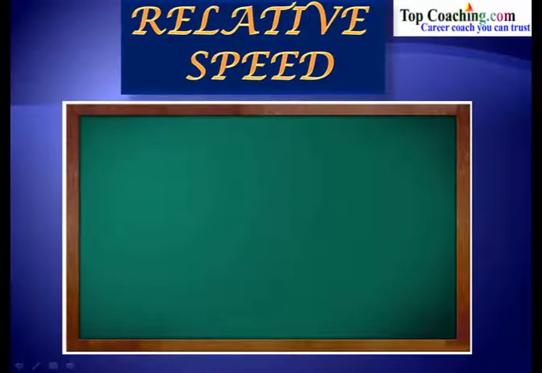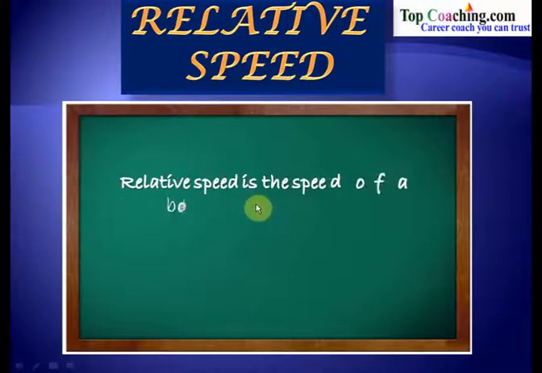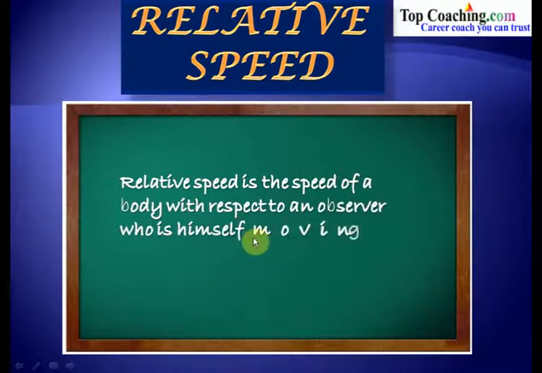The next very important concept in this chapter is the concept of relative speed. This is something I really want you to understand very clearly, because in situations where it can be applied, it makes the problem very easy to attempt and you can get to the answer very quickly. So please try to understand it clearly. What is relative speed? Relative speed is the speed of a body with respect to an observer who is himself moving.